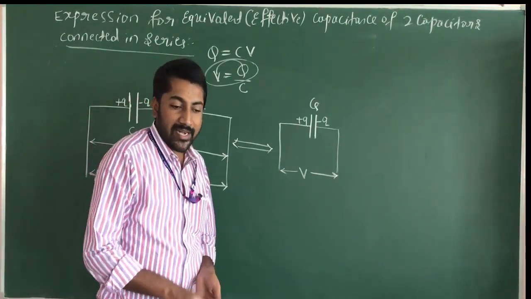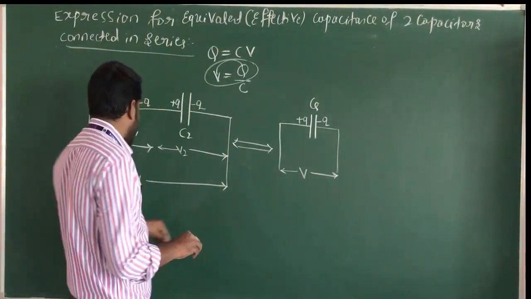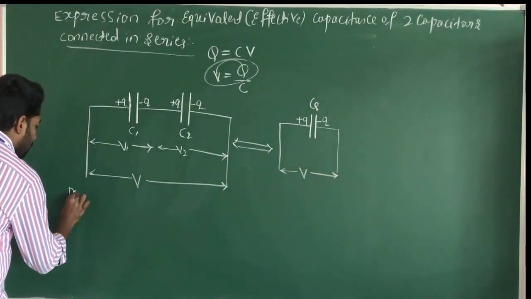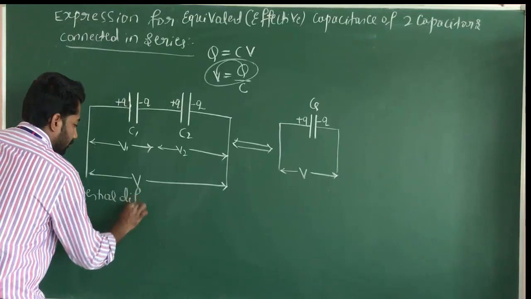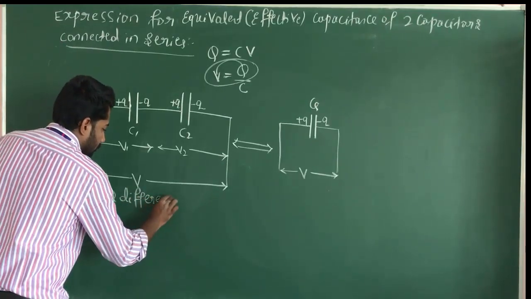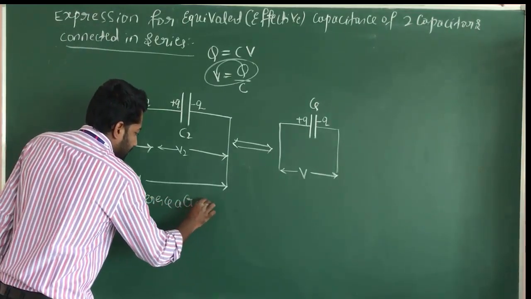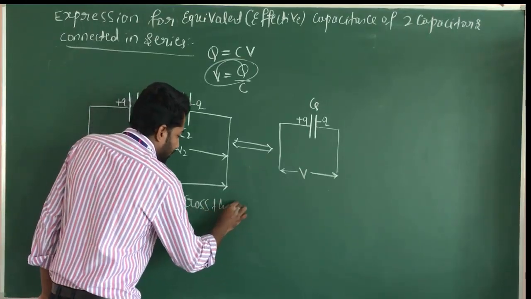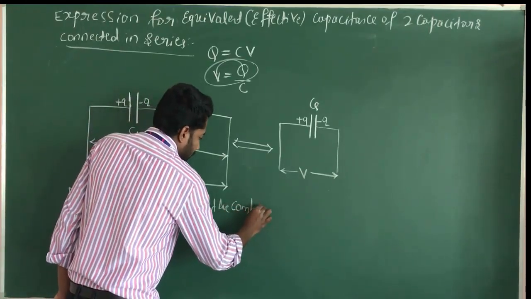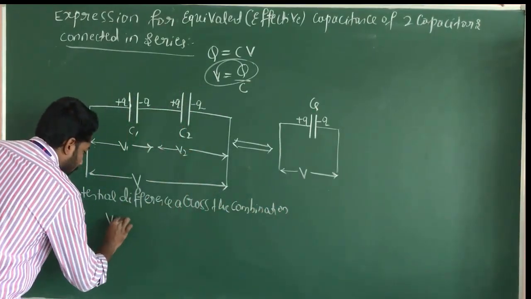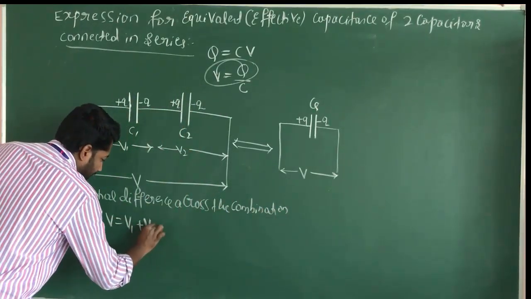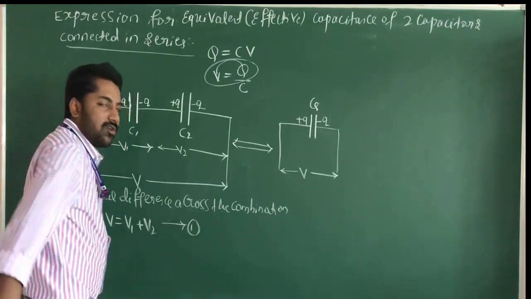Now, the potential difference across the combination is V equal to V1 plus V2. This is equation number 1.